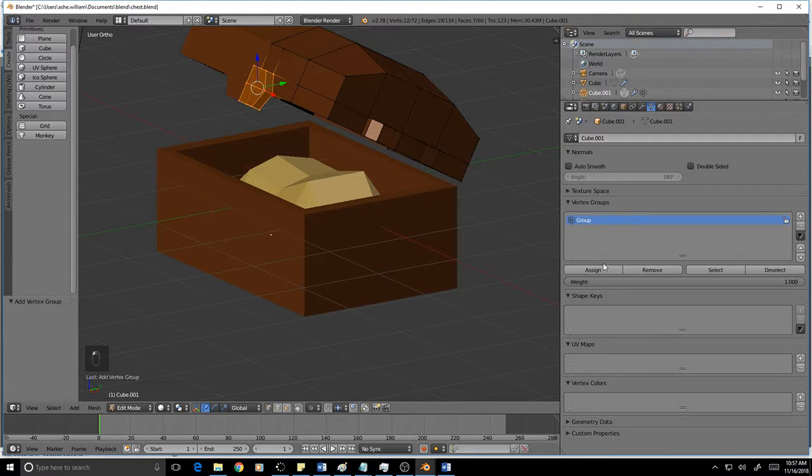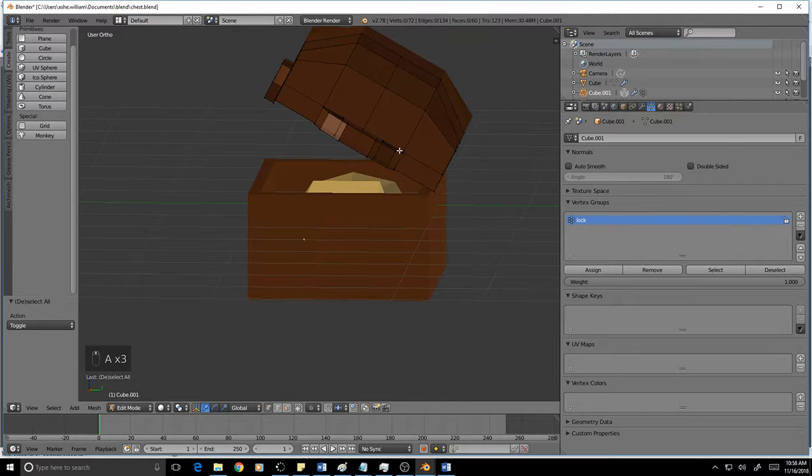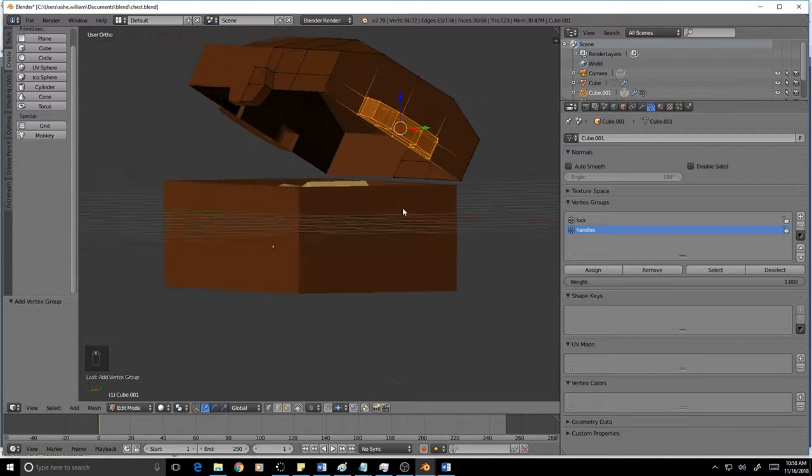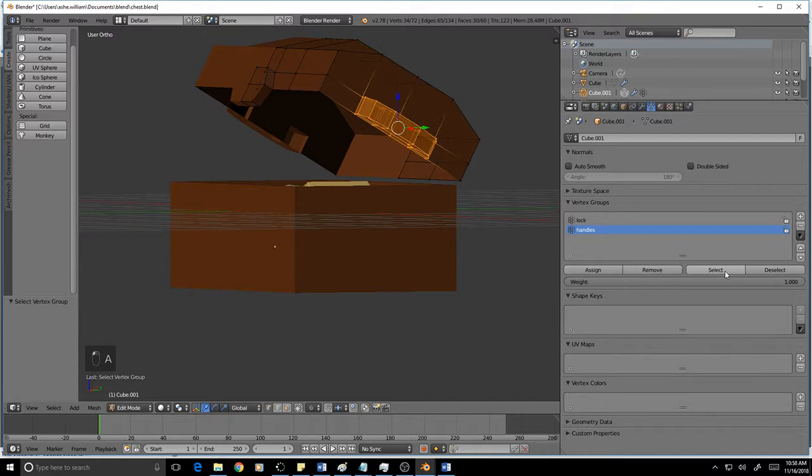And then I'm going to add a vertex group, and I'm going to call this lock, and I'm going to hit assign. And what that does is it assigns the vertex group to a name. So basically that's a way to find these things in the scene. You can click here to select it, and then over here, I want these vertices to be the handle, so I'm going to select these. I'm going to add a new vertex group. I'm going to call this handles, and assign, and then now I can select the handles this way.